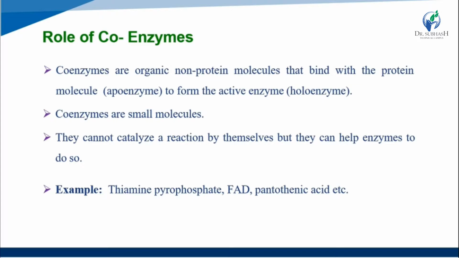Coenzymes are small in size. They cannot catalyze a reaction by themselves, but they can help the enzyme to do so. Examples are thiamine, thiamine pyrophosphate, FAD, and pantothenic acid. So these are examples of coenzymes.